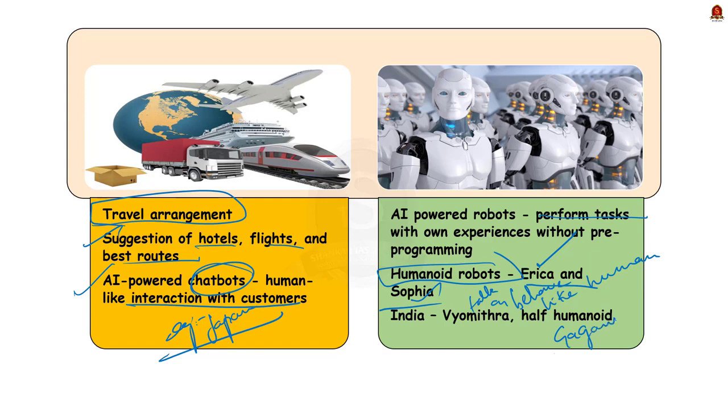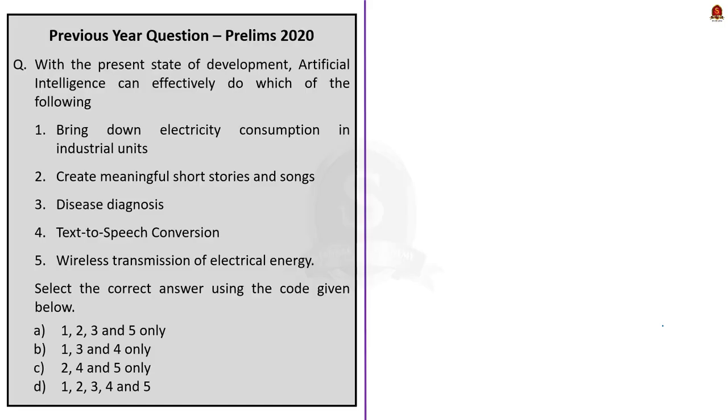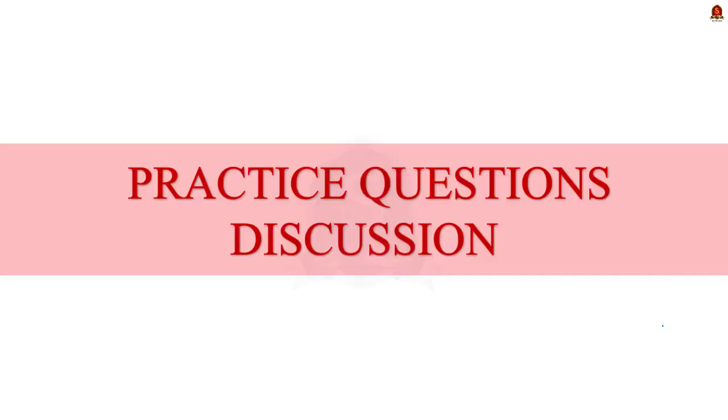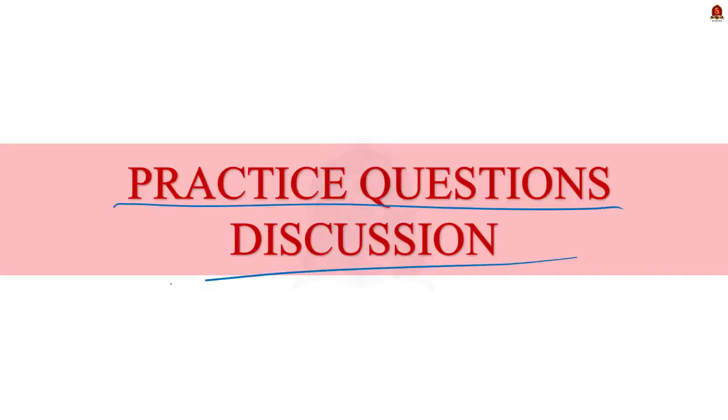So that's all you have to know about artificial intelligence. Very important topic. Since it is an evolving topic, there might be a question in the preliminary examination regarding its applications. That is why I chose this article. So with these learnt points, now let us move on to the next part of the news article discussion, which is the preliminary practice questions.